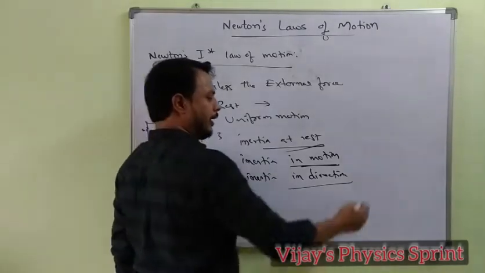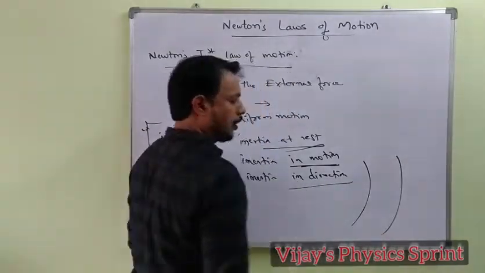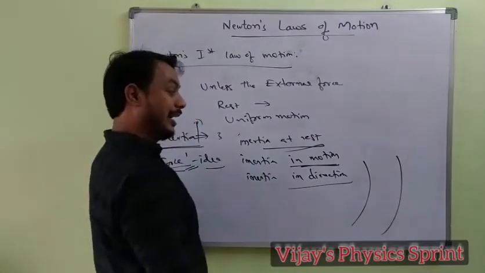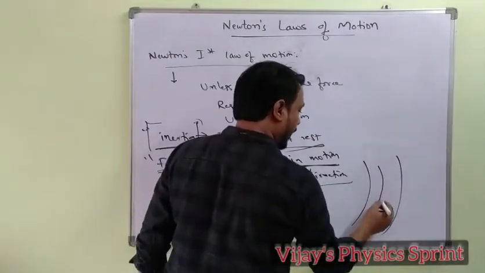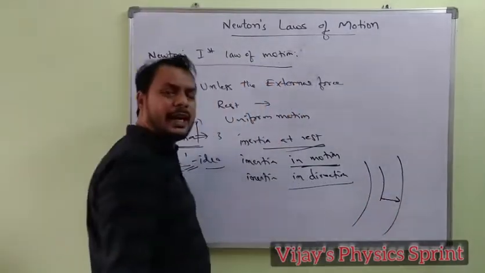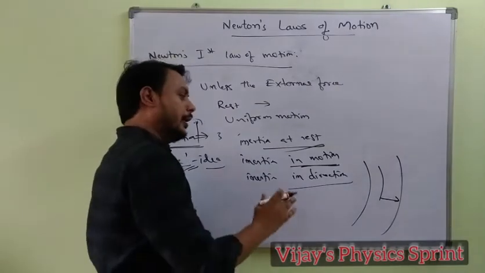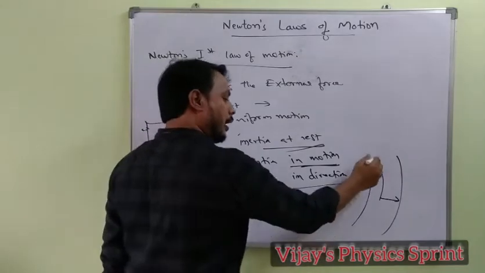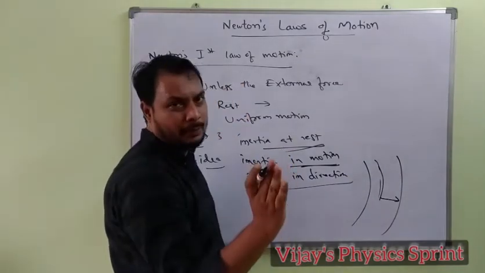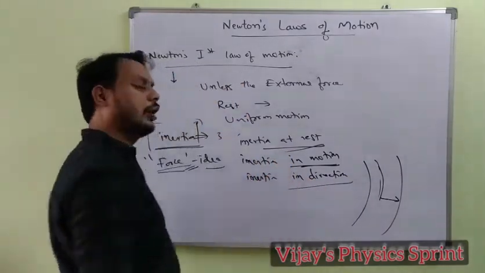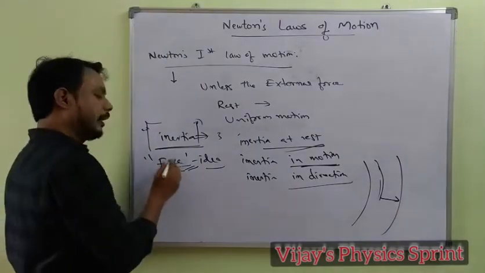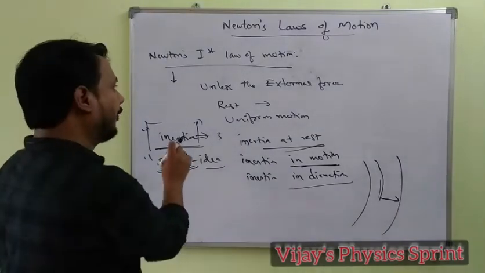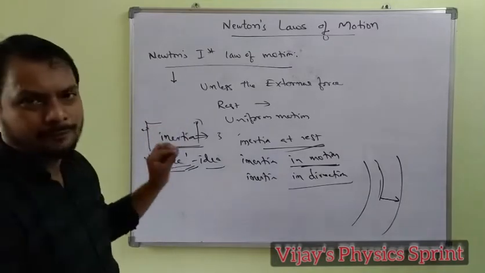Inertia in direction: for example, when you are traveling in a car or bus on a curved road, your body bends in one direction, because your body is already in motion. That is nothing but inertia in direction. This is Newton's first law of motion.